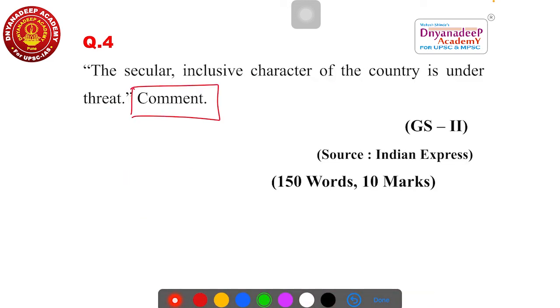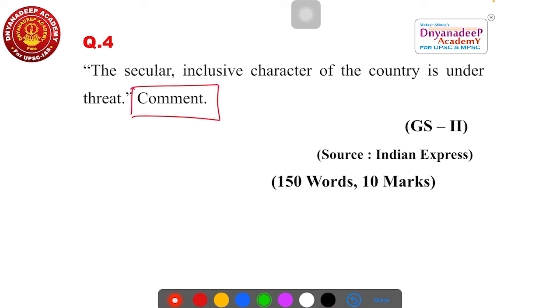Then next, the fourth question. The same kind of question was asked in UPSC last time. So I just gave you this question so that you should not go for any kind of radical answers. So read the question once again. Take your own chance. Think about the question in a very neat manner. The question is: the secular inclusive character of the country is under threat. Comment. So do not take a negative stand, always take a positive stand.